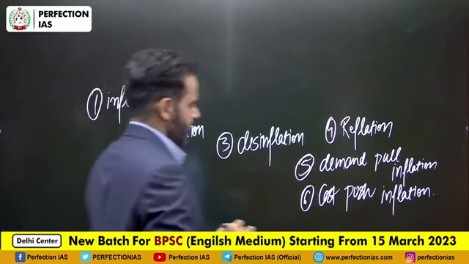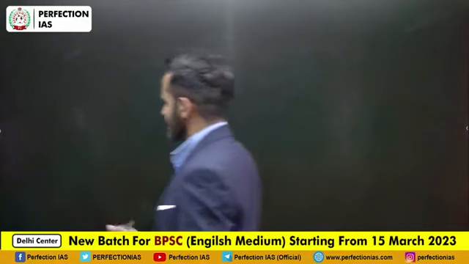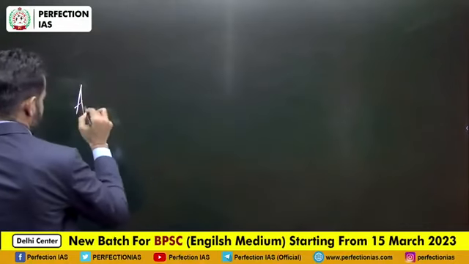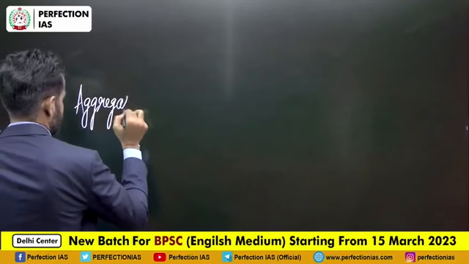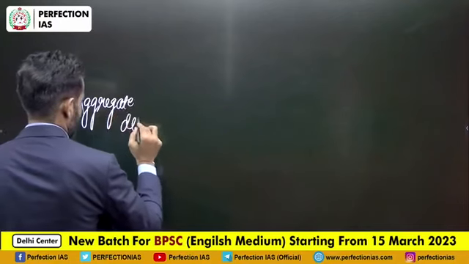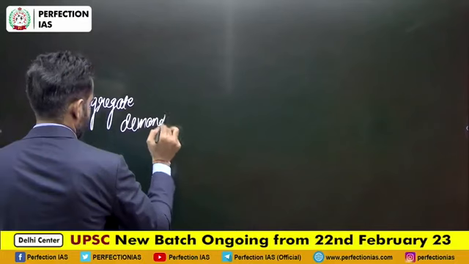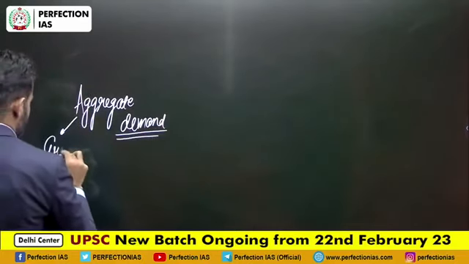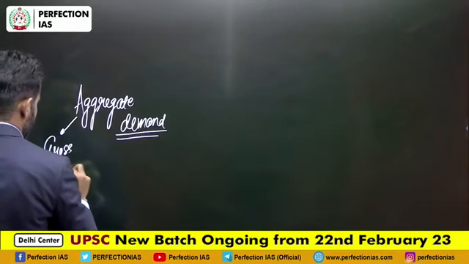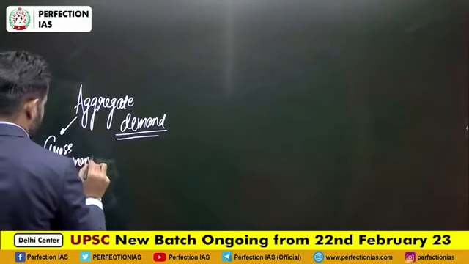Now we are going to understand one more important point, that is aggregate demand. What is aggregate demand? That means total demand or gross demand in the economy.